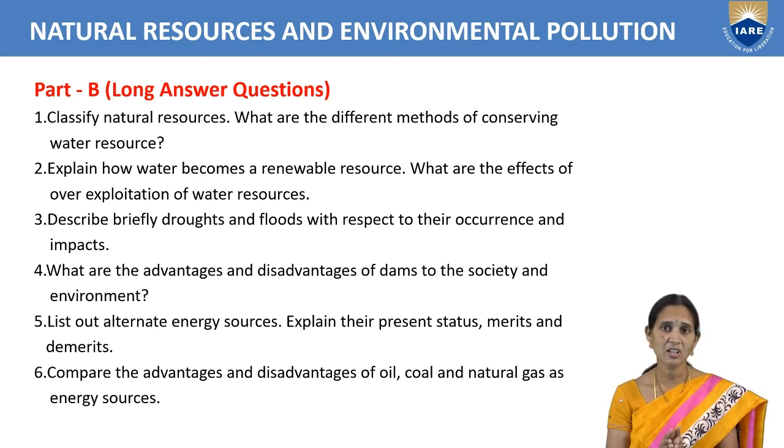And what are the merits? And what are the demerits? What are the merits and demerits? See, one merit for solar energy: we will use solar energy, we will produce electricity. That electricity we use for domestic purpose, in industries also we use. In Rocky Mountains we will use. Nowadays we are using it in satellites. Demerit is solar energy is produced only during daytime. In night time we cannot produce.